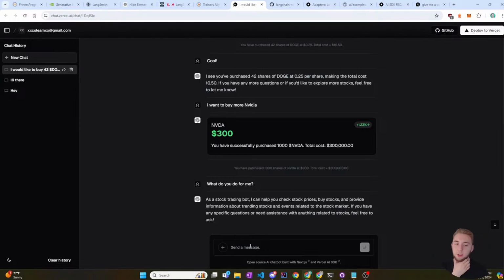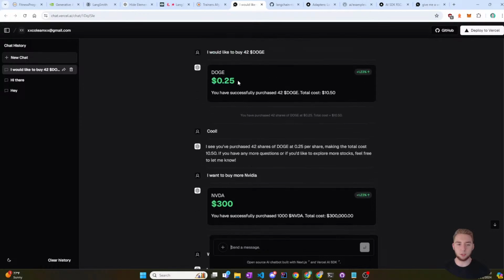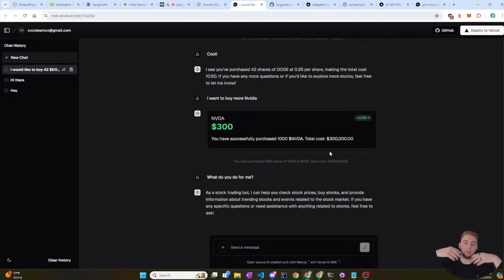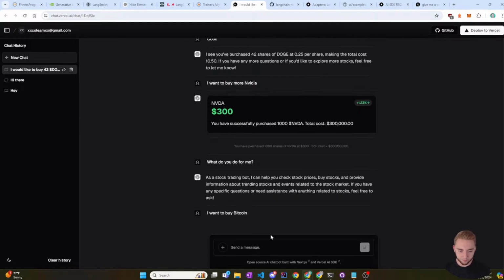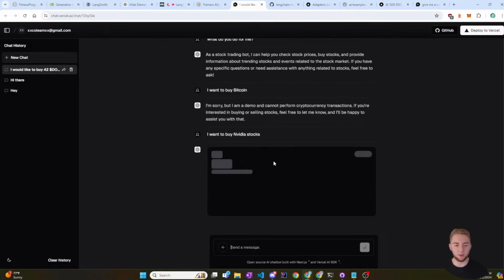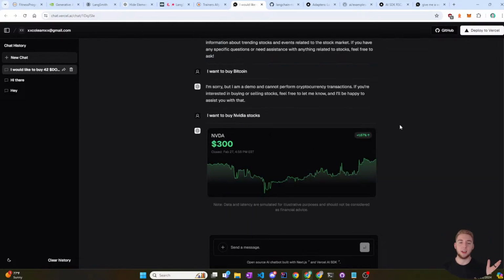And I can kind of show you an example here. Even these outputs from the AI in this example, these cards are not streamed because obviously it's not really possible. Like you need the full text and then render that React component. So if I say like I want to buy a Bitcoin, okay, it's supposed to work. I'll say I want to buy Nvidia stock. This is just the example that they have out here. Okay, yeah, so you can see here that there's no streaming there. It has that little loading card, that skeleton, and then boom, it just shows up like this.